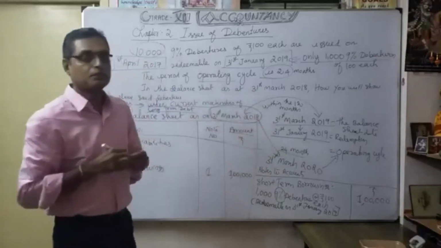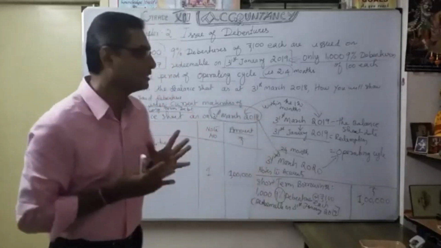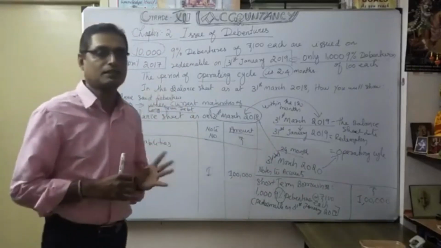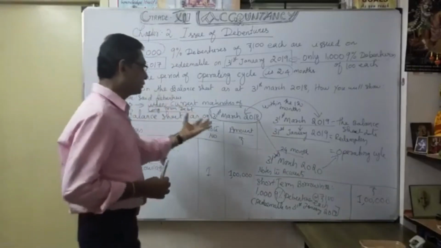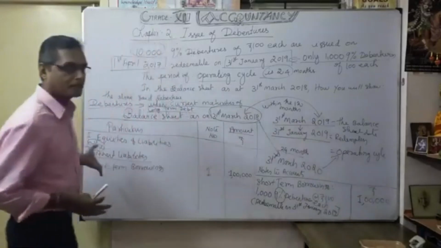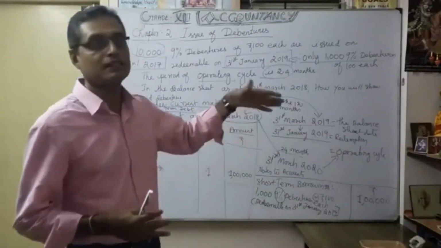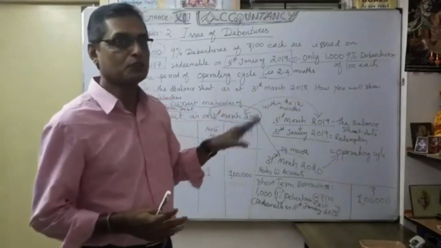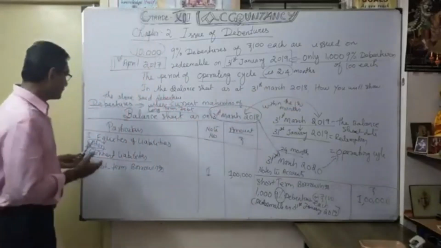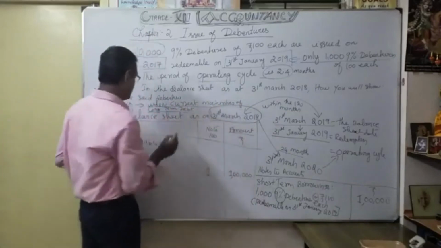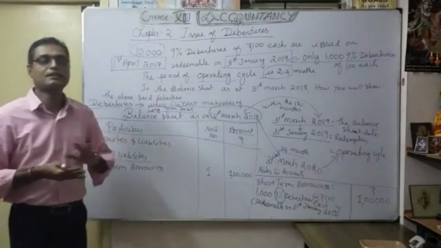So as on 31st March 2018, this is how it appears, especially for this one, the 1,000 debentures, discussed separately. The balance we are going to show separately, even the short-term balance of 9,000, that is different. Due to the redemption part, sometimes it comes under current maturities of long-term debt, and you show it like this, under other current liabilities.